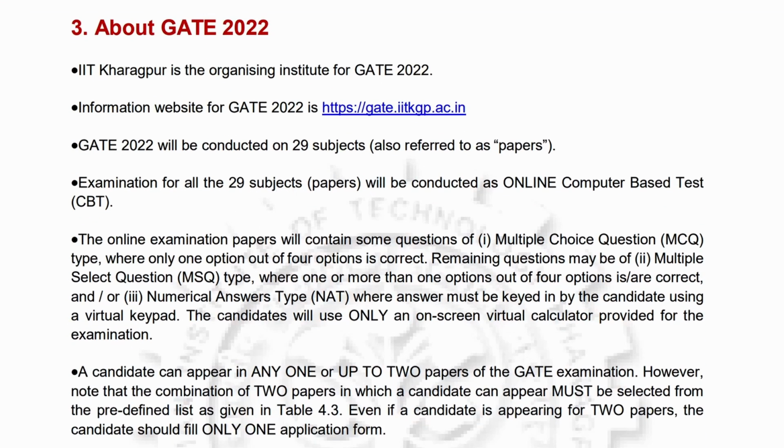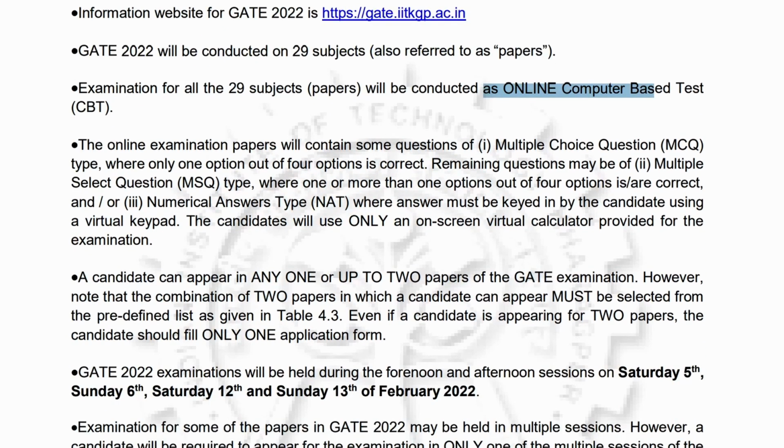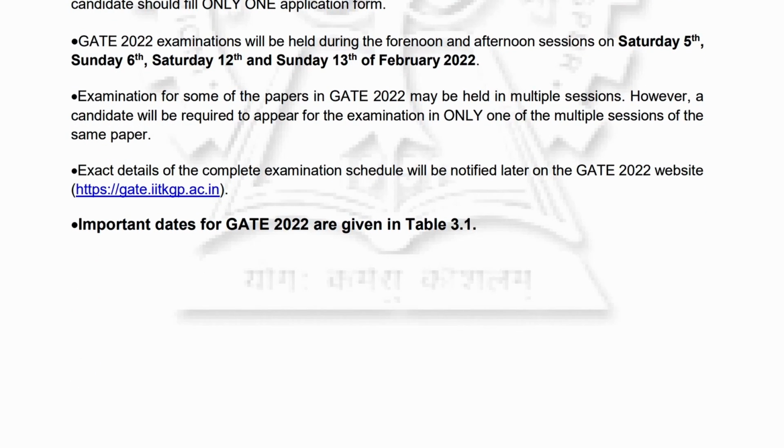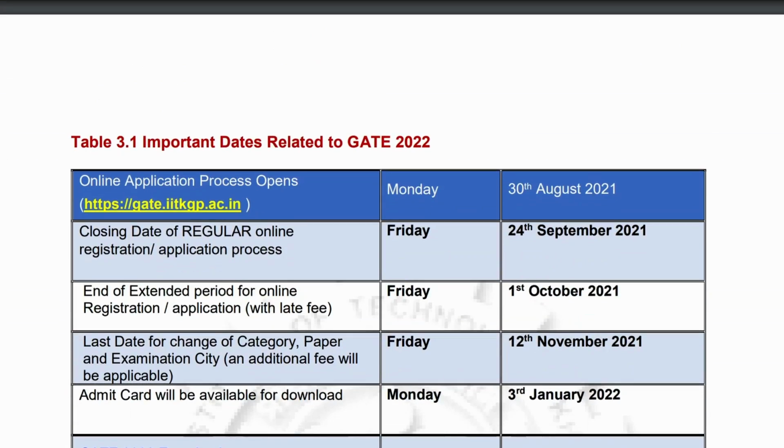Now talking about GATE 2022, let's see one more time. IIT Kharagpur is going to organize it and it will be conducted in 29 subjects. It will be a completely online exam, and it will have 3 types of questions, and candidates can apply to 1 or maximum 2 papers on the basis of the combination. Important dates are there. The examination will be held in multiple sessions, morning and afternoon. You can go through more details.